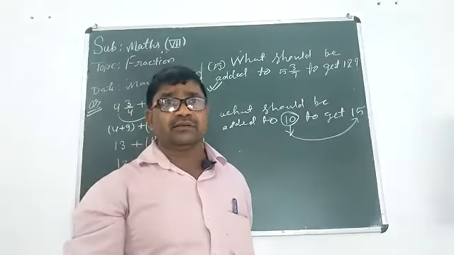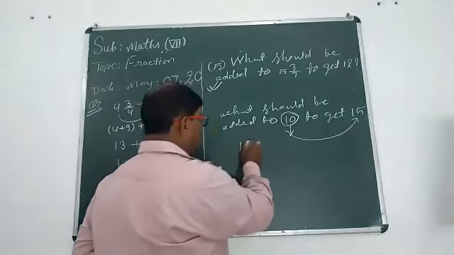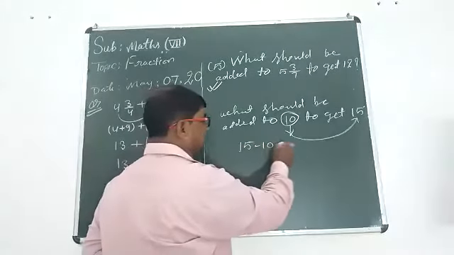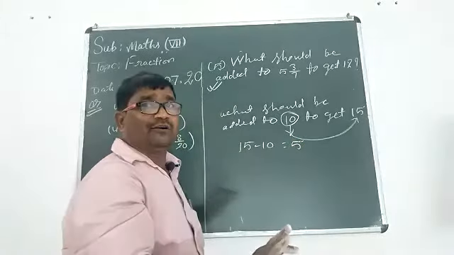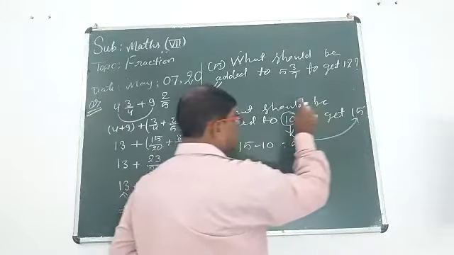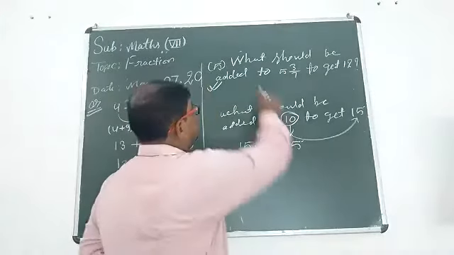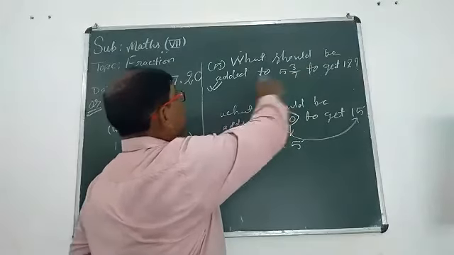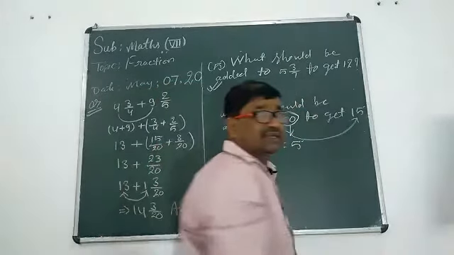Can you reply? Yes, why not? Because you can give your answer 15 minus 10 equal to 5. Okay, mind, 15 minus 10 equal to 5. Similarly, in this question, what should be added to this to get that?